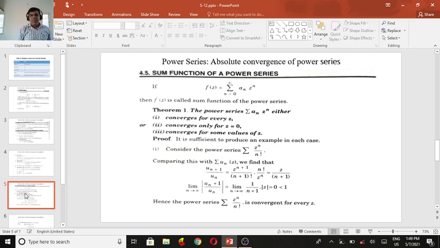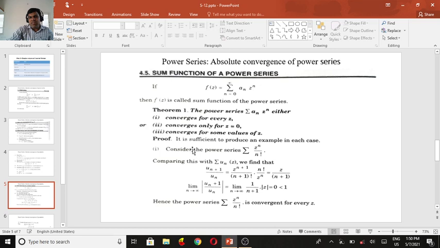The theorem says this power series summation a_n z power n is either convergent for every z, or second, convergent only if z is equal to 0, or third, convergent for some values of z. This is the statement of the theorem.